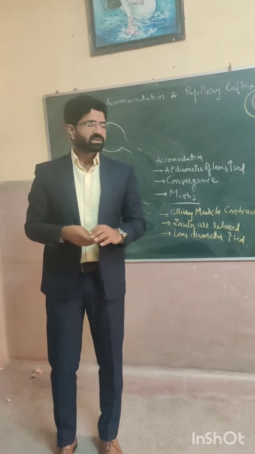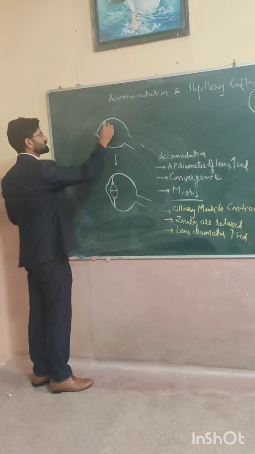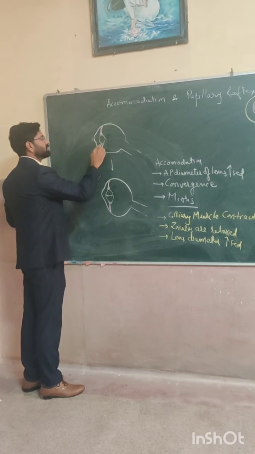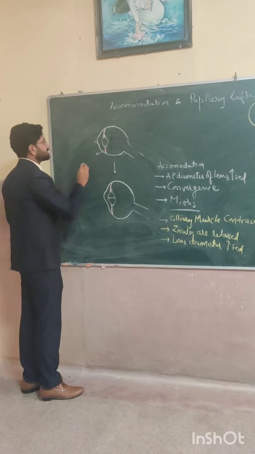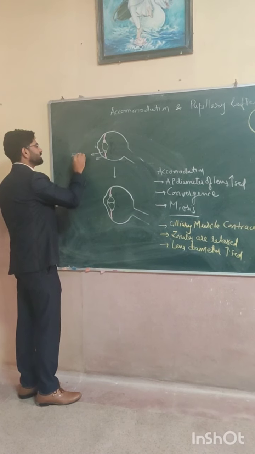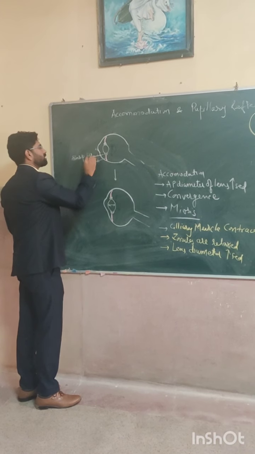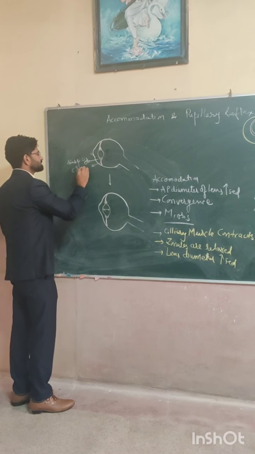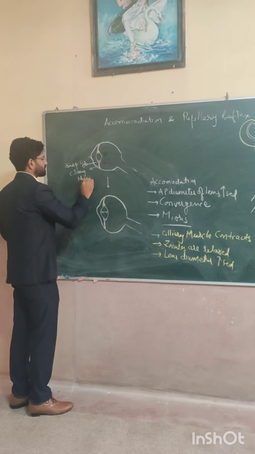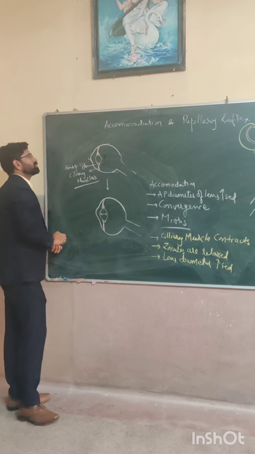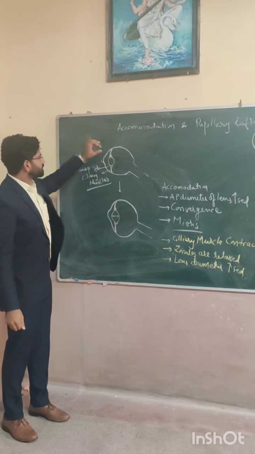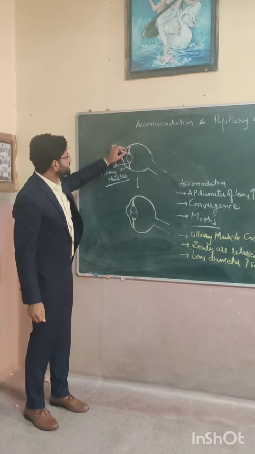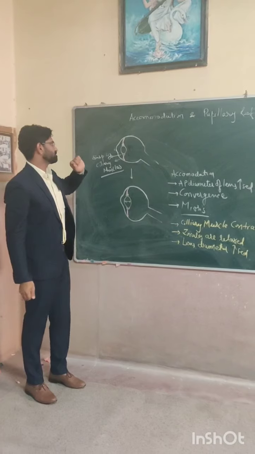vision. Generally our eyeball has this situation in which ciliary muscles are there, and there is the suspensory ligament. It is known as the suspensory ligament, by which the lens is placed in our eyeball. These are the ciliary muscles. So, in general, the lens is always stretched by the suspensory ligaments and by the ciliary muscles.